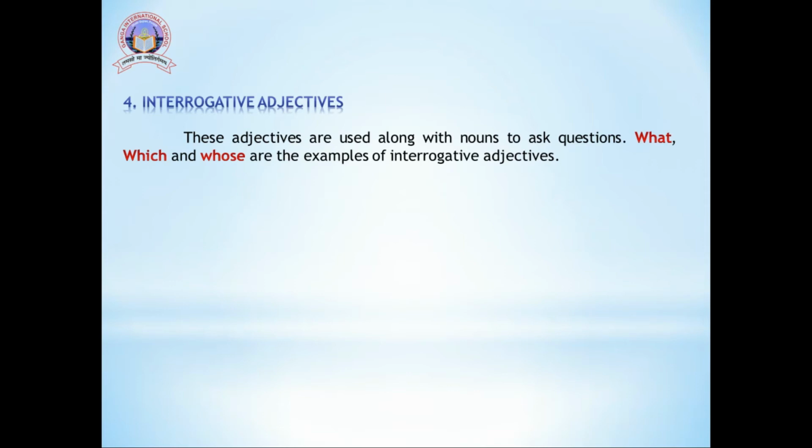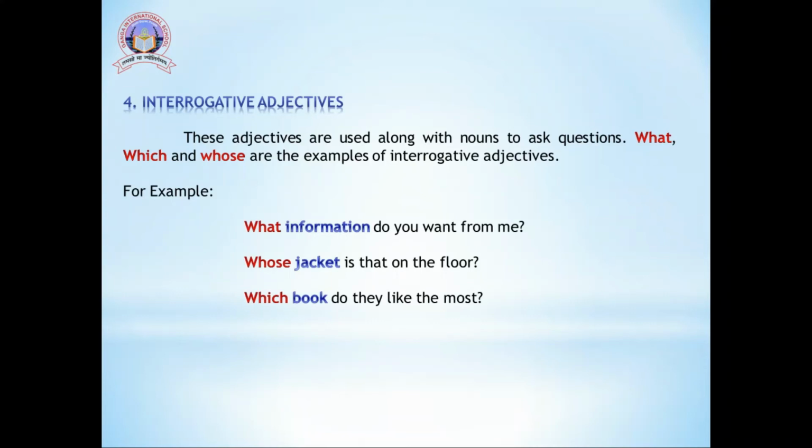Let's see the examples. What information do you want from me? Whose jacket is that on the floor? Which book do they like the most? In these sentences, we can see that after interrogative words, we have a noun. That's why they are put in the category of interrogative adjectives.